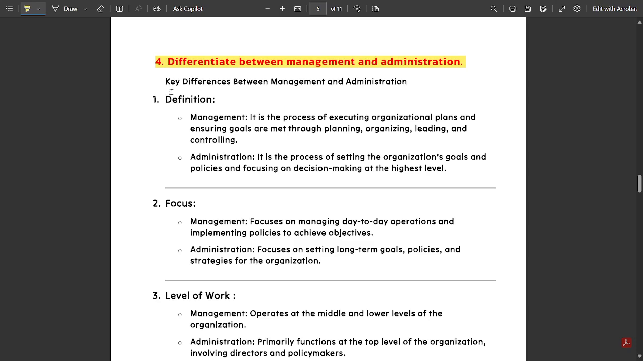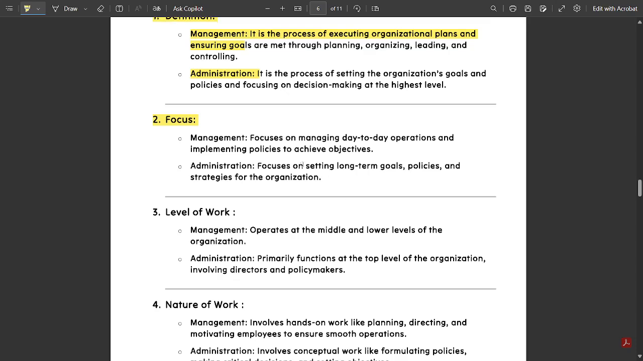The key factors between management and administration: one is the definition. Write the definition of management as well as administration. Next is focus, how focus applies to management and administration. Next is level of work, how the level of work is divided in management and how it is utilized in administration. You should write that difference. If you mention even one key difference, it's enough.